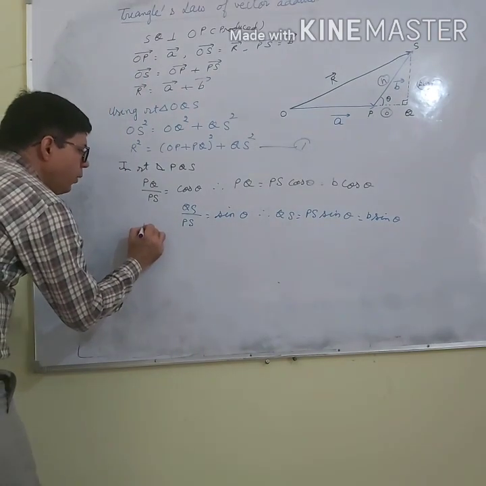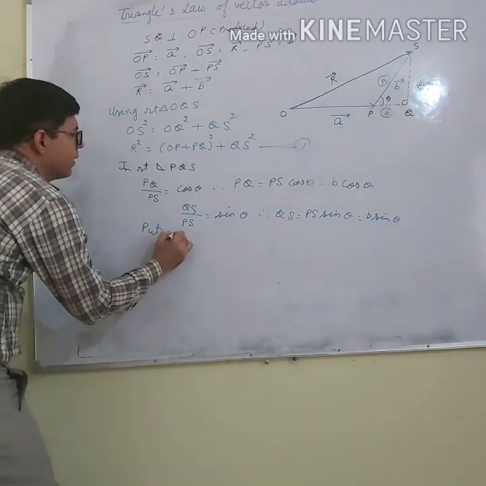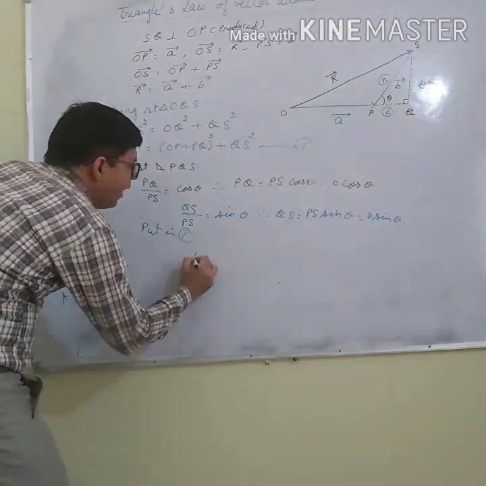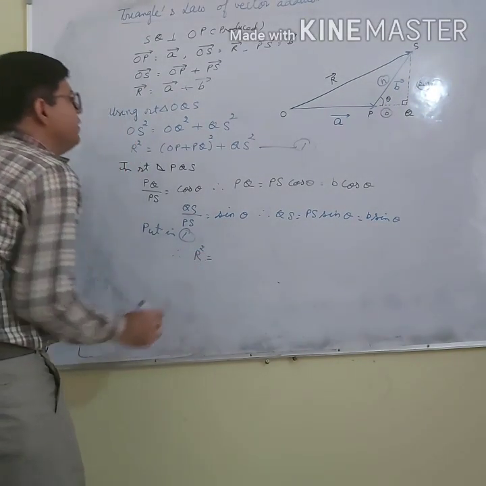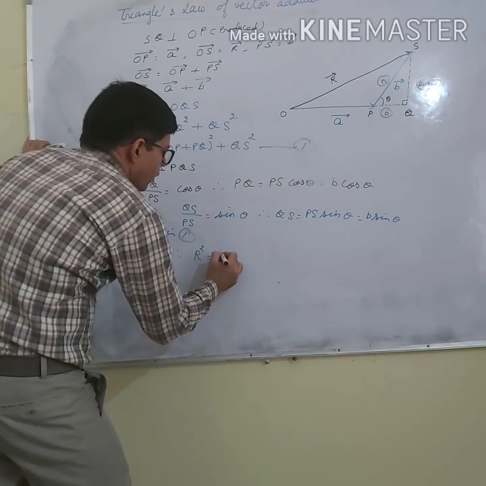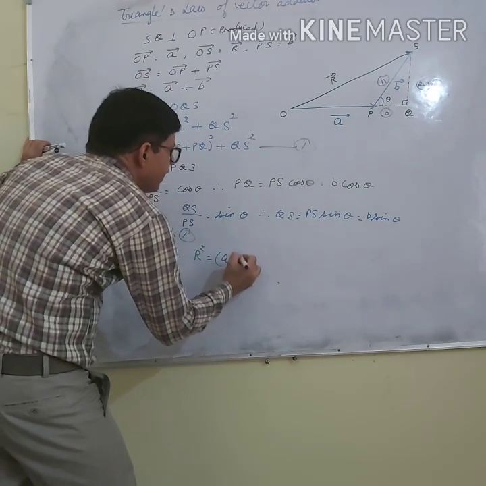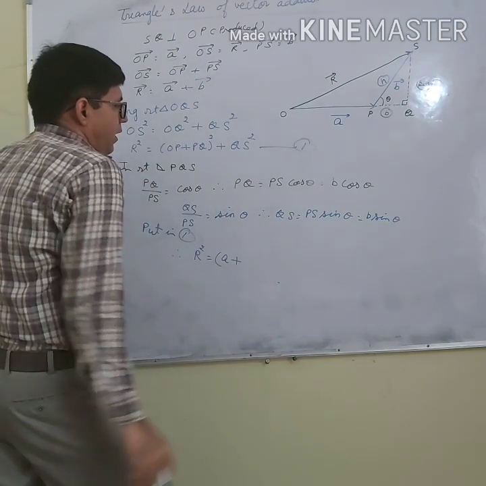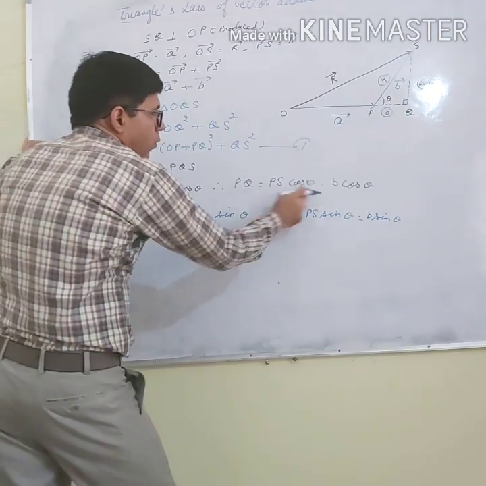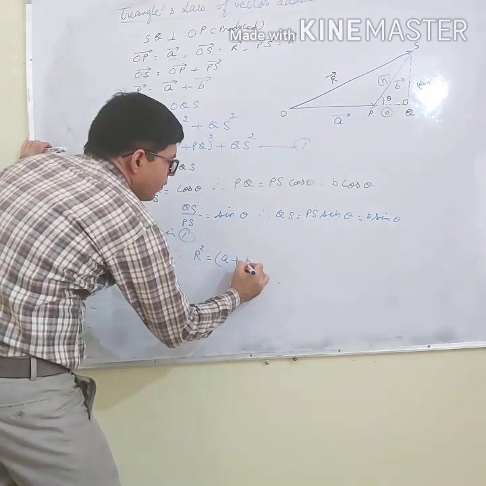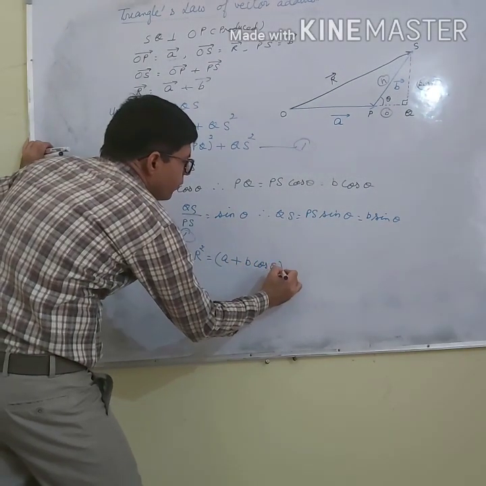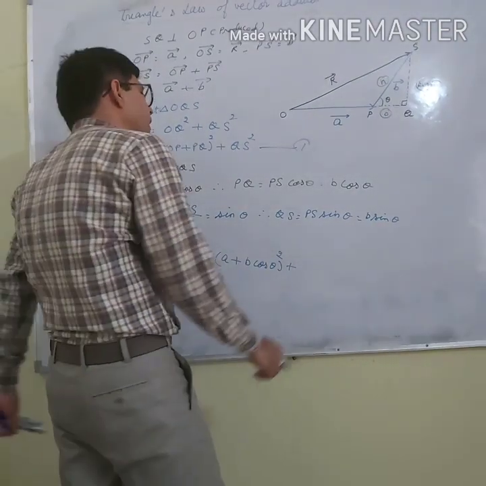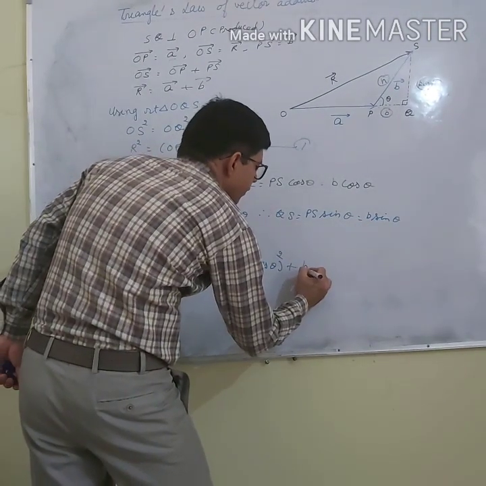Now put in equation 1. Therefore R square equals OP, and OP is A, plus PQ, which is B cos theta, whole square, plus QS square, where QS is B sin theta.